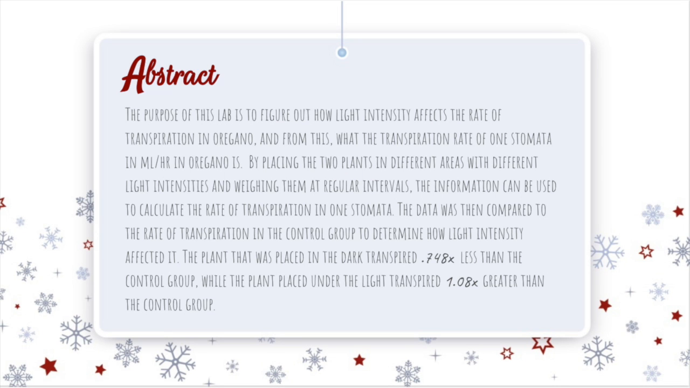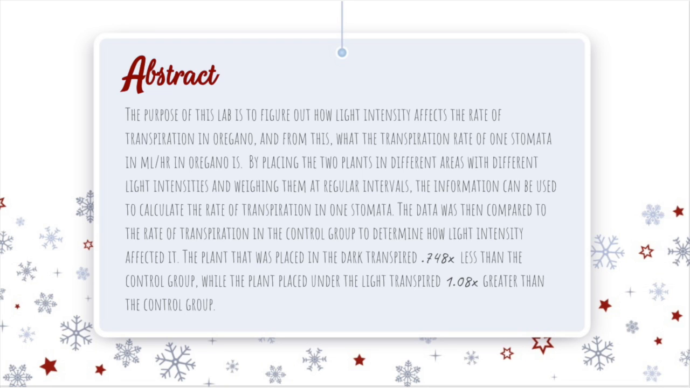The purpose of this lab is to figure out how light intensity affects the rate of transpiration in oregano, and from this, what the transpiration rate of one stomata in milliliters per hour in oregano is. By placing the two plants in different areas of different light intensities and weighing them at regular intervals, the information can be used to calculate the rate of transpiration in one stomata.